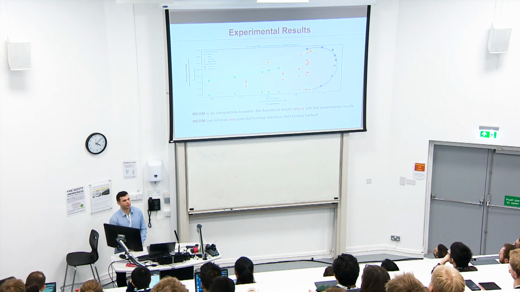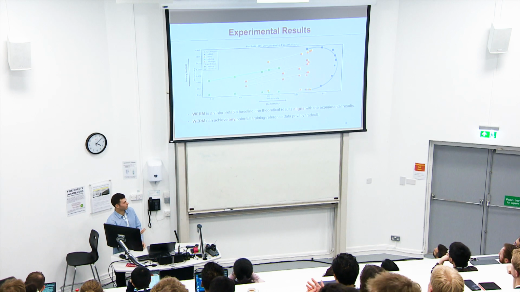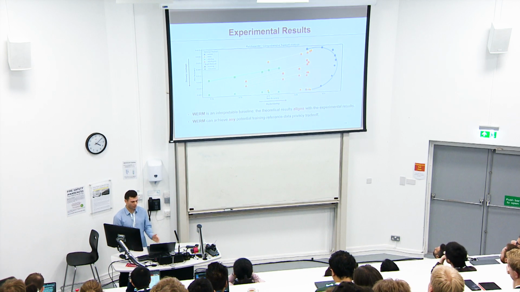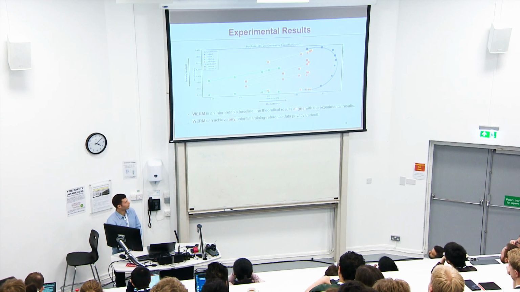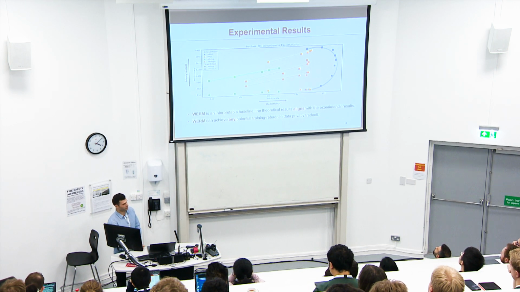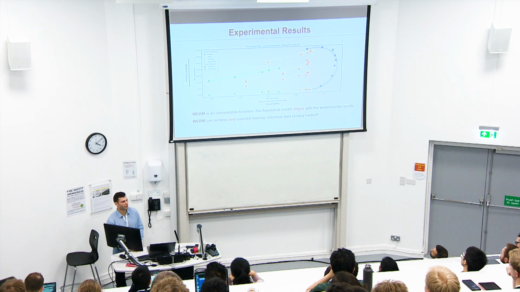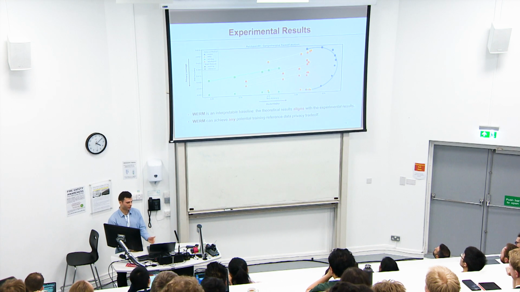The reason this is an interpretable baseline is because the experimental results align well with the theoretical results. Here we can see the experimental utility privacy curves with the test accuracy on the x-axis and the membership inference accuracy, the privacy leakage, on the y-axis. If we look at the far right-hand side where we see the blue curve, this would be our baseline method, WERM, and the furthest point on the right would be the case where the squares representing the training data privacy leakage and the crosses representing the reference data privacy leakage overlap.